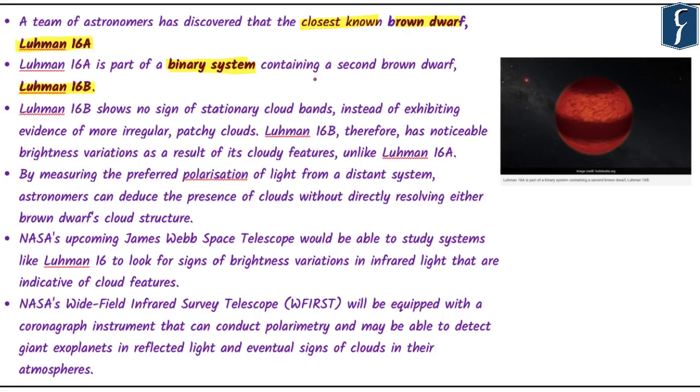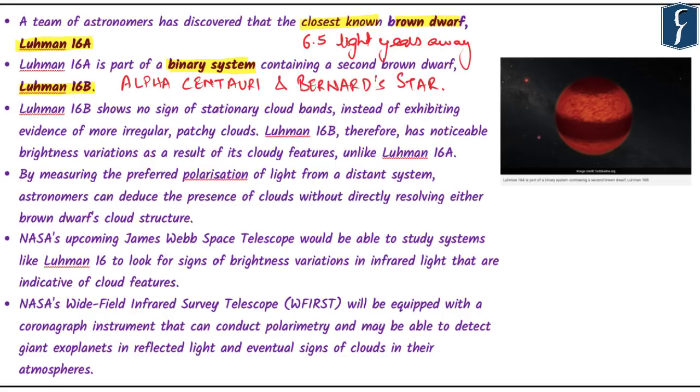This binary system is around 6.5 light years away and it is also considered the third closest system to our sun after Alpha Centauri and Barnard's star. Both brown dwarfs weigh about 30 times as much as Jupiter. We have discussed the range of mass, which normally ranges from 15 times the mass of Jupiter to around 75 times the mass of Jupiter.